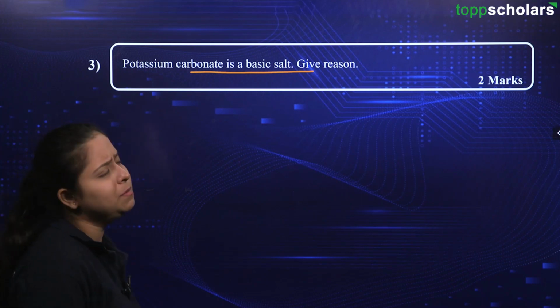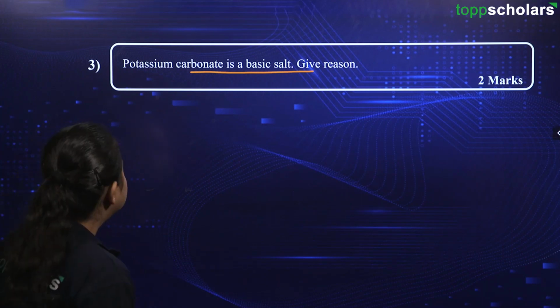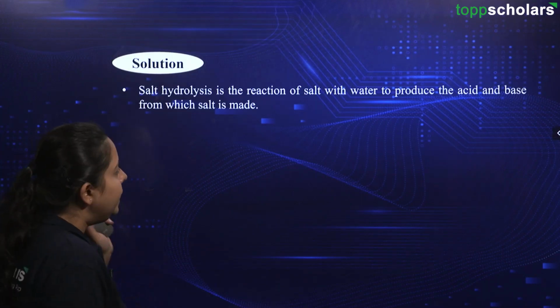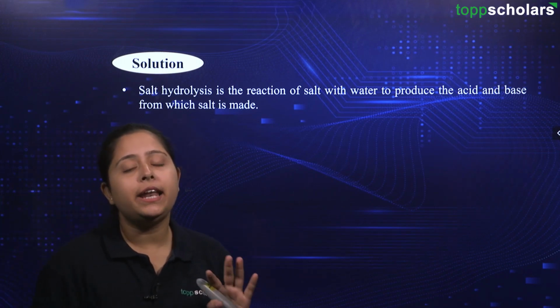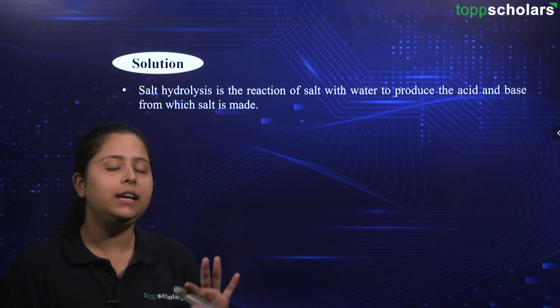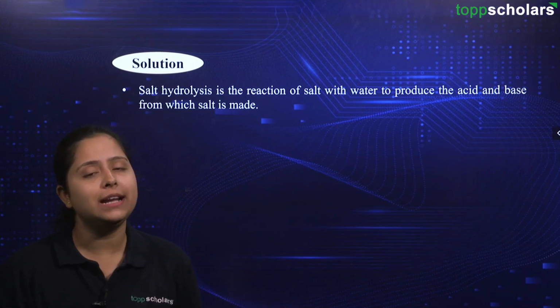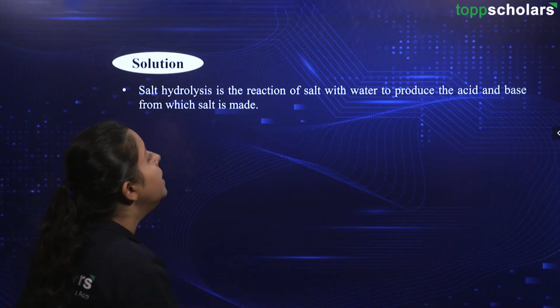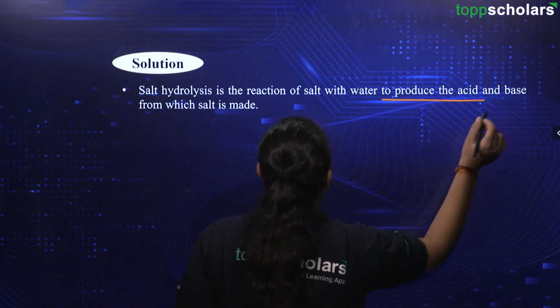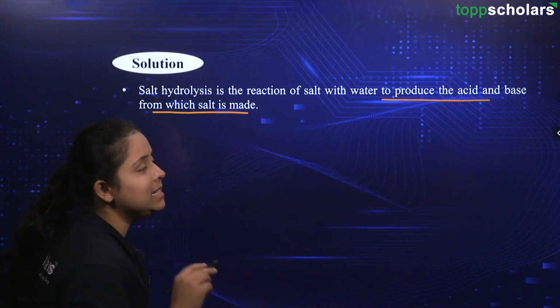Why is potassium carbonate a basic salt? The solution says that here we need to have an understanding of salt hydrolysis. Basically, we will have salt and we will add water. Because of this, hydrolysis of that salt will occur to produce the acid and base from which the salt is made.